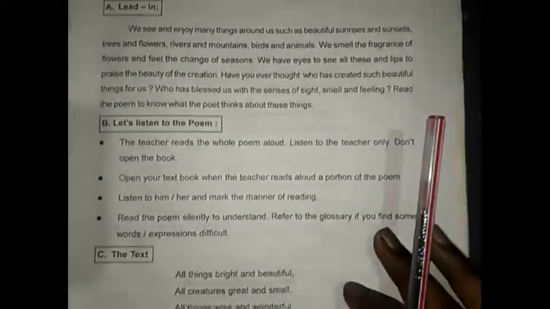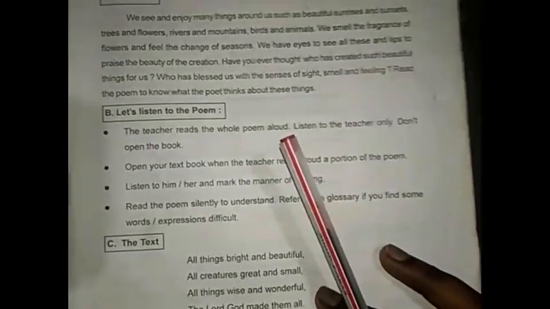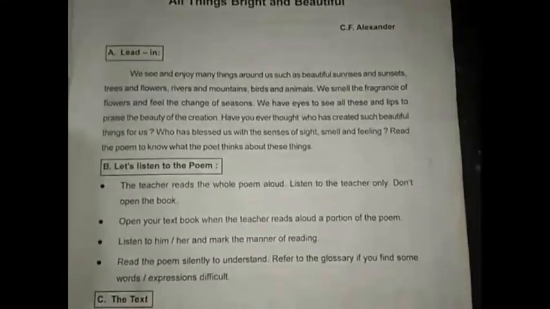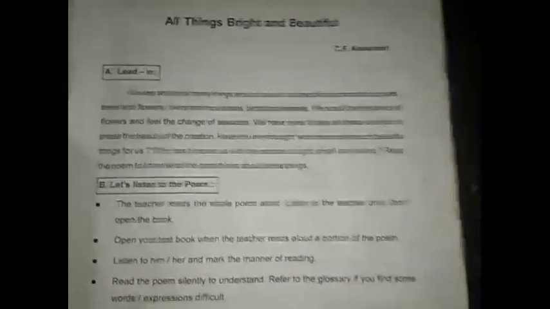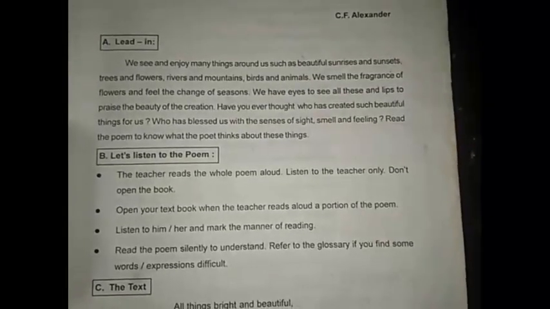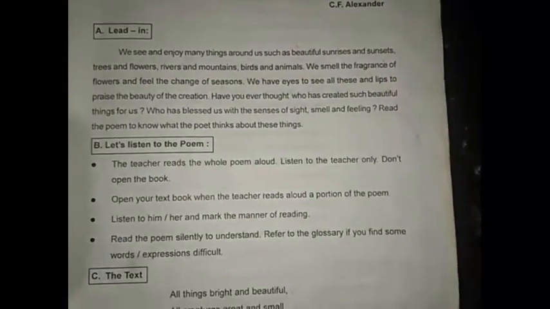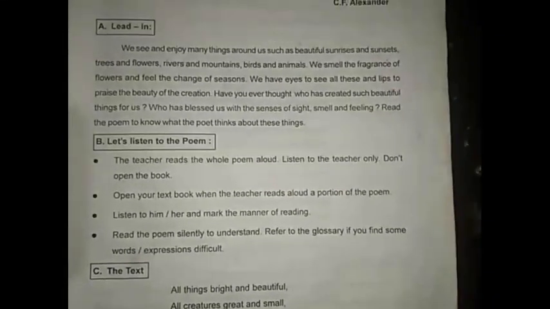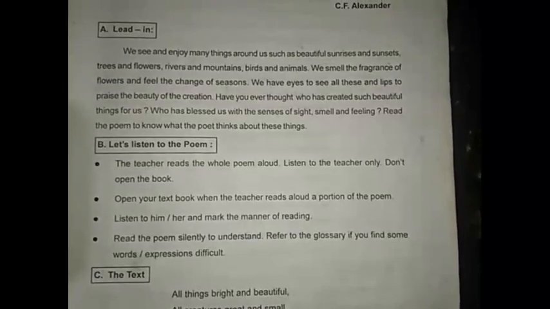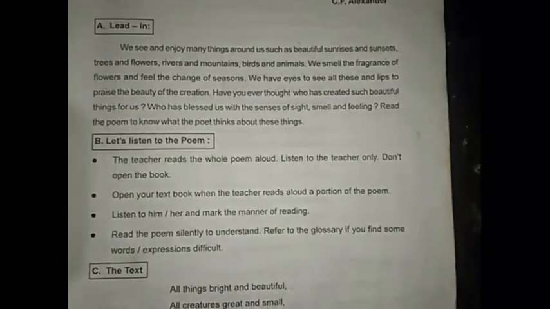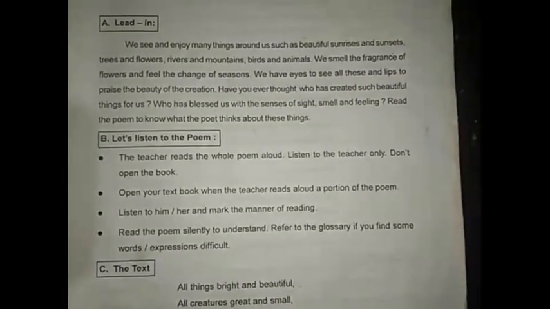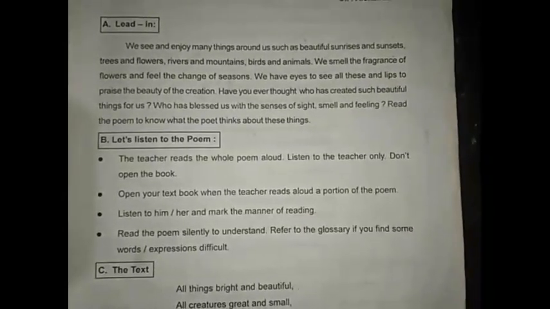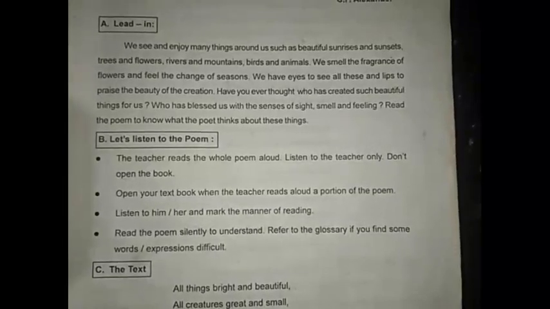Look at the stanzas one by one. First of all, I introduce the topic by saying something else. God has created all the things which are bright and beautiful, like sunrises, sunsets, trees, flowers, rivers and mountains, birds and animals. All that we are watching around our world, God has created for us.